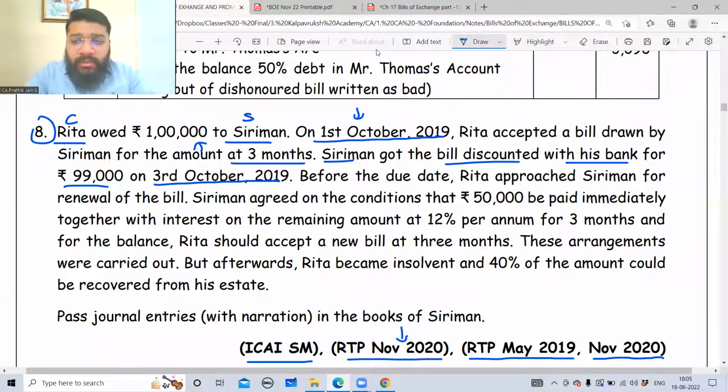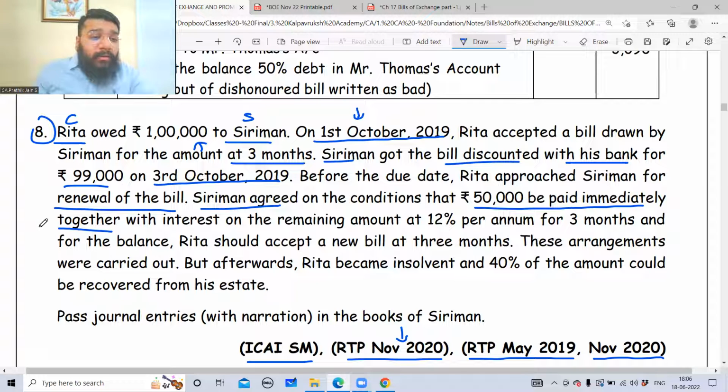Before the due date, Rita approached Siri for renewal of the bill. Renewal of the bill means cancellation of the bill, which means you have to pass the dishonour entry. Siri agreed on the condition that 50,000 be paid immediately together with interest.